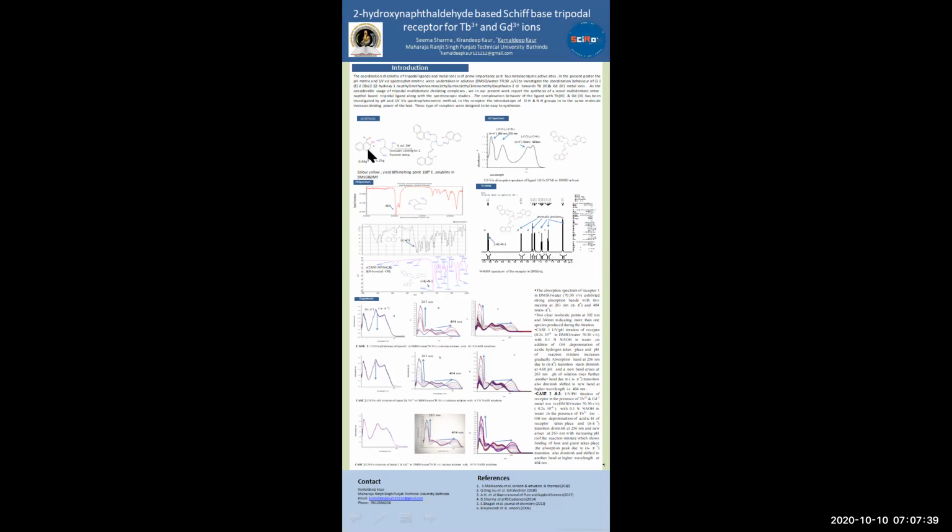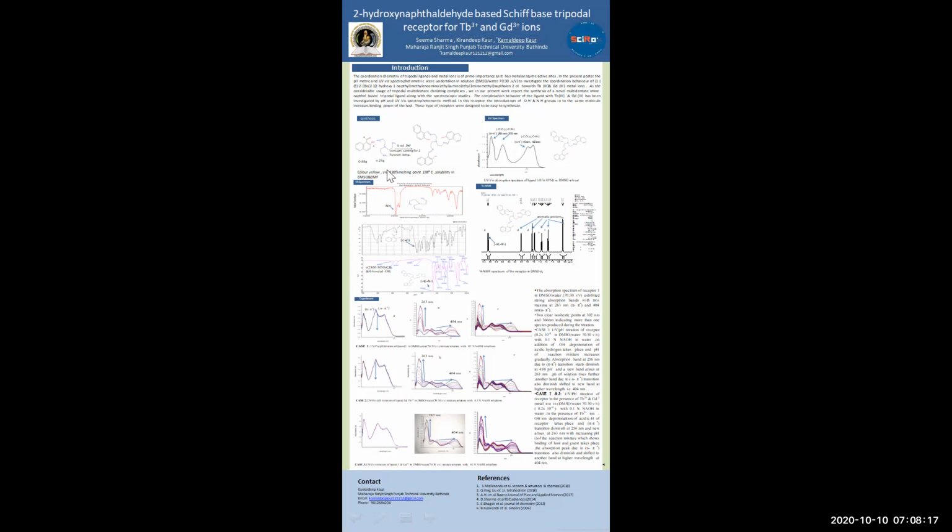Firstly, I am discussing the synthesis. For synthesis, there is 2.88 gram 2-hydroxynaphthaldehyde and 0.25 gram tris(2-aminoethyl)amine in 5 ml THF. Constant stirring at room temperature for 2 hours, and then we found a new ligand of yellow color, yield of 88%, melting point 198 degrees Celsius, and solubility of the newly prepared ligand in DMSO.